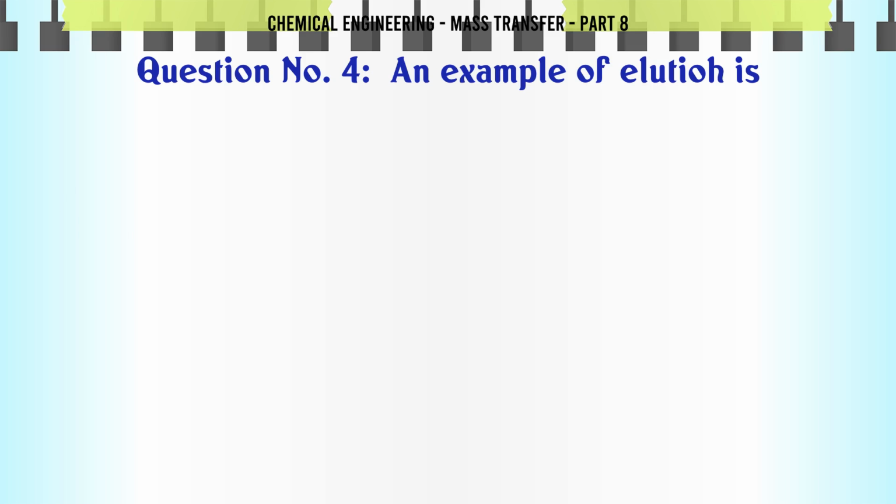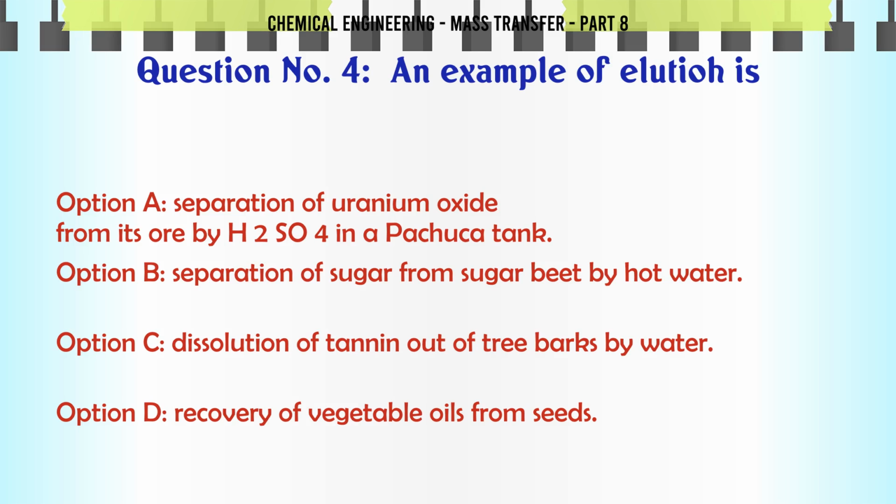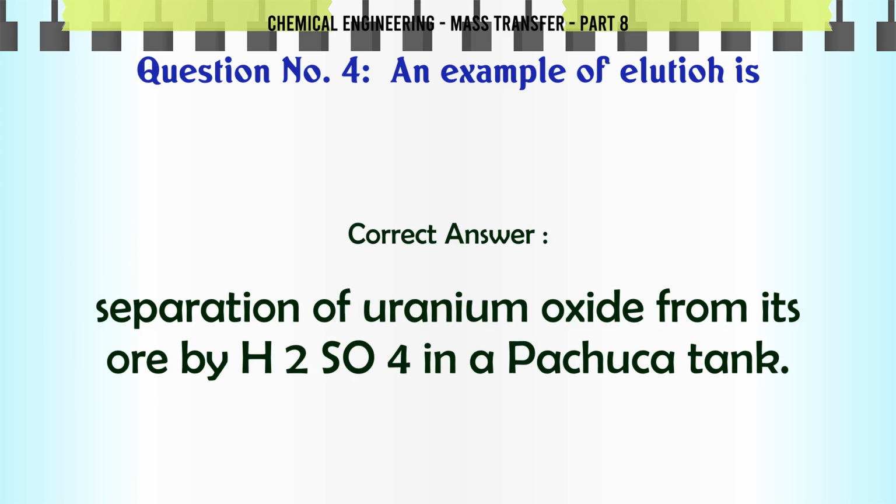An example of elution is A. Separation of uranium oxide from its ore by H2SO4 in a Pachuca tank. B. Separation of sugar from sugar beet by hot water. C. Dissolution of tannin out of tree barks by water. D. Recovery of vegetable oils from seeds. The correct answer is separation of uranium oxide from its ore by H2SO4 in a Pachuca tank.